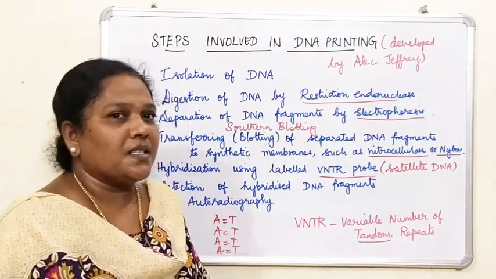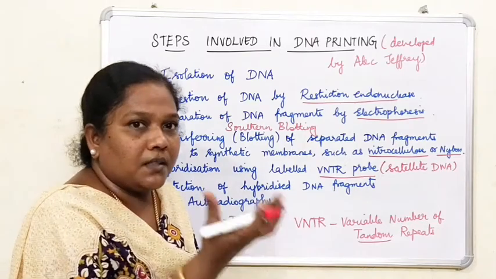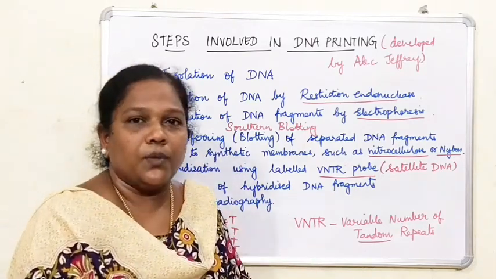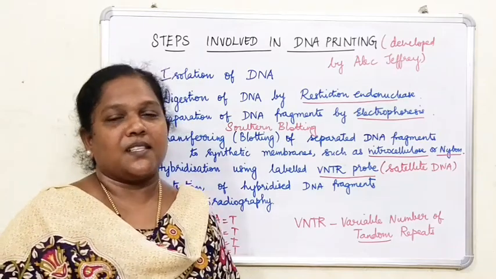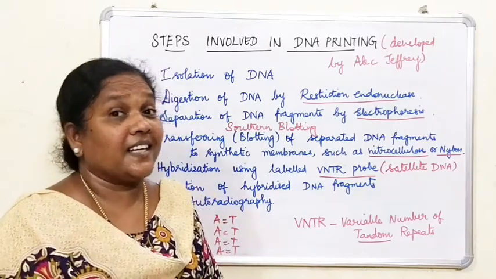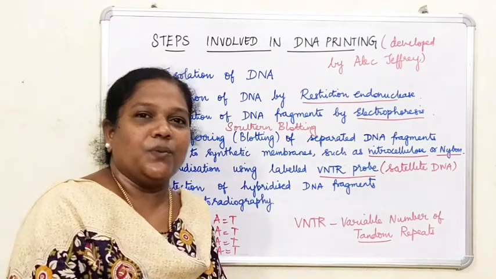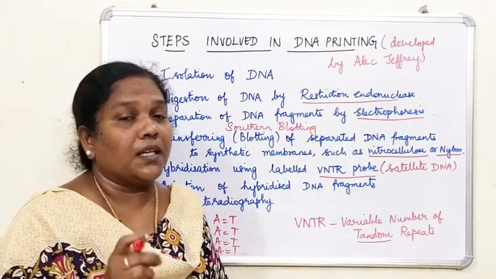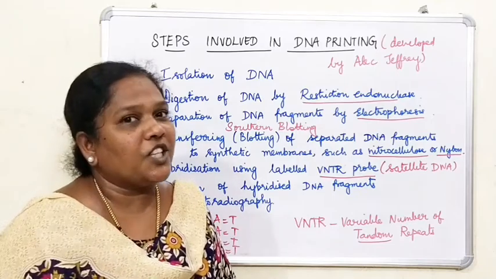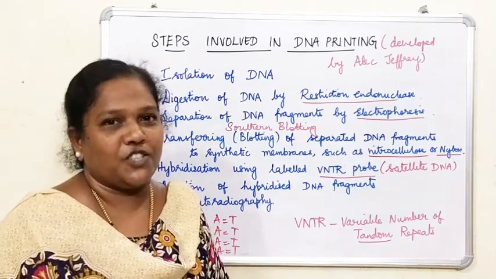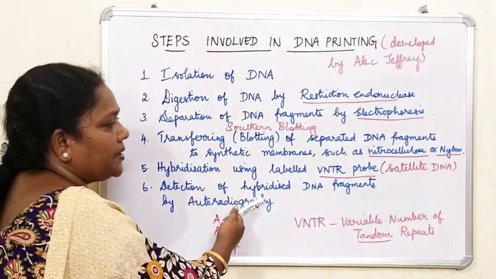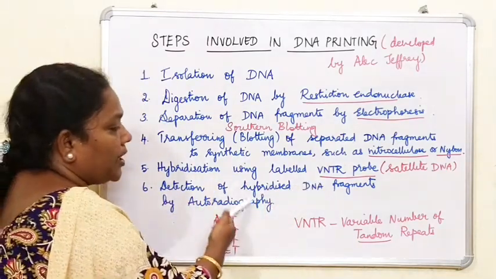What are identical twins? They are formed from a monozygote, a single zygote. One single zygote divides into two and forms two individuals, which we call identical twins. So I except identical twins. Other individuals are entirely different. That is why each and every individual is unique, and it cannot be changed by any treatment or methodology. The next step is detection of hybridized DNA fragments by autoradiography.